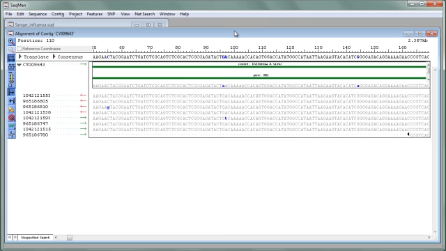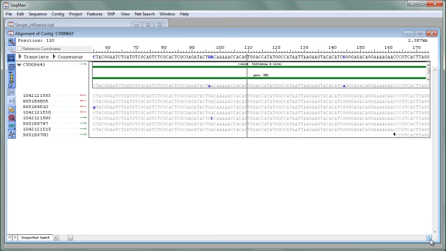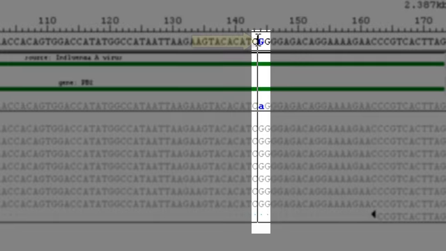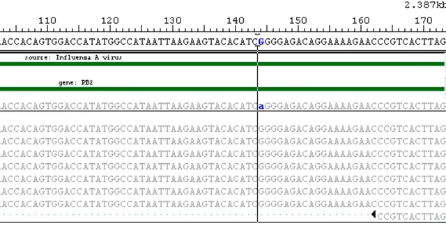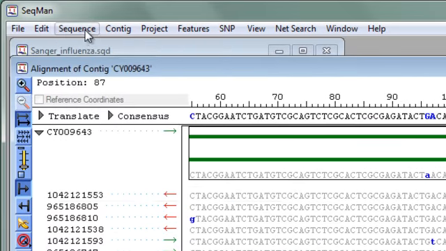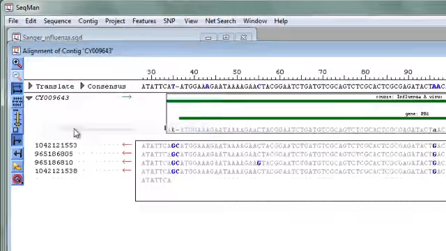And if we go back to the alignment view, and then scroll back to position 144, you'll see that now the consensus calls a G, because the 7 reads call G here, and the A in the former reference sequence is marked as a SNP. You can easily change the consensus back to the reference sequence by selecting a portion in the reference sequence and going to Sequence, Mark Reference Sequence.